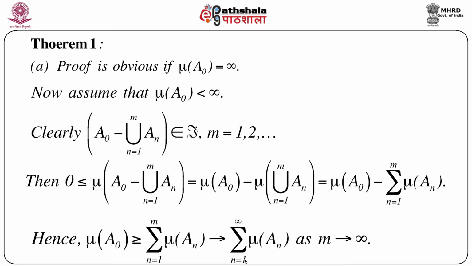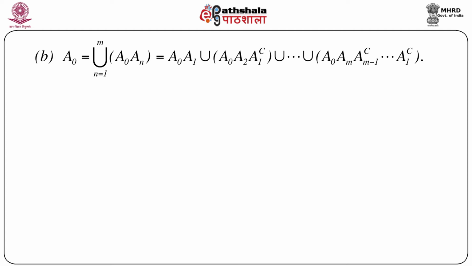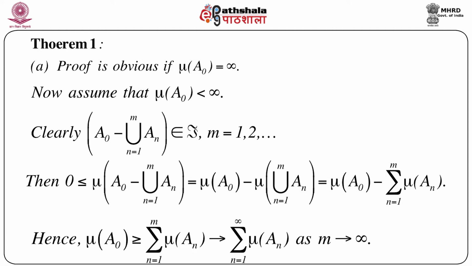As m goes to infinity, the upper limit goes to infinity, and whatever remains is the converging value. So mu A naught is greater than or equal to the summation of mu An, n equals 1 to infinity. That completes the proof of the first part.